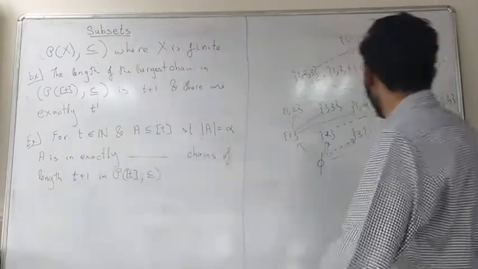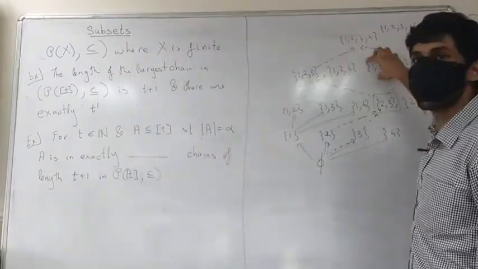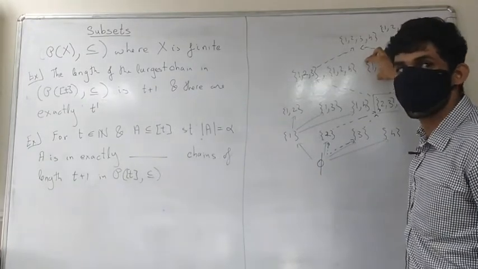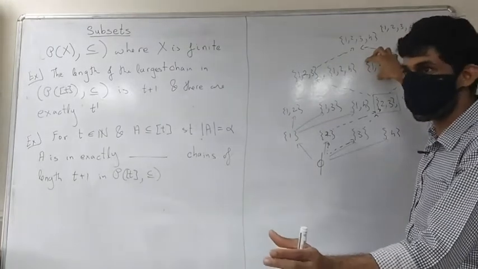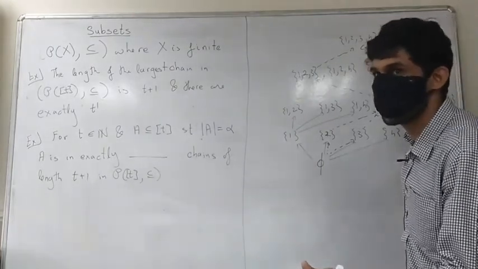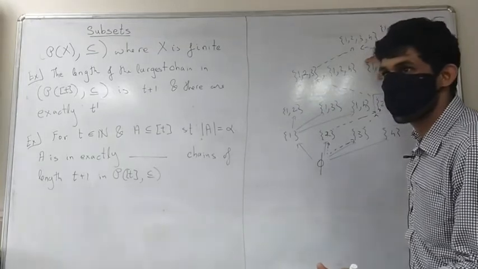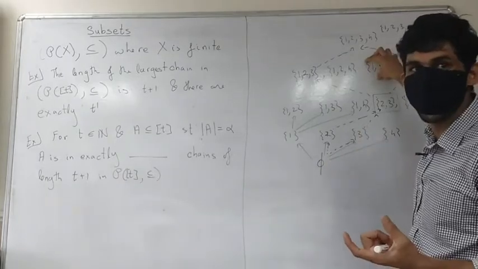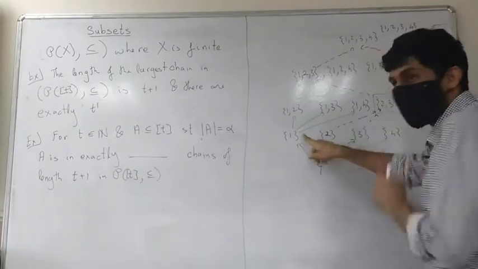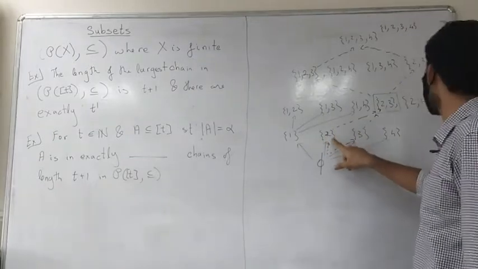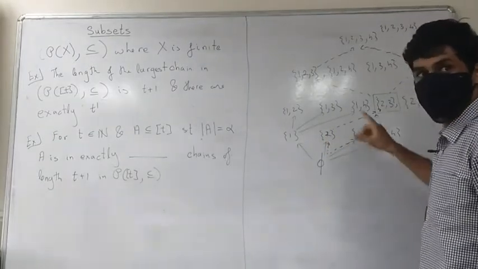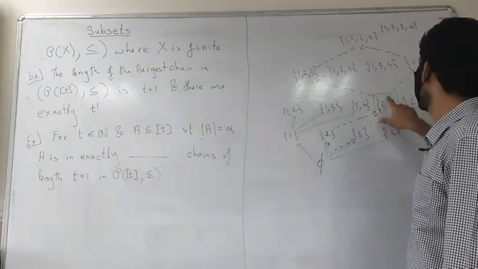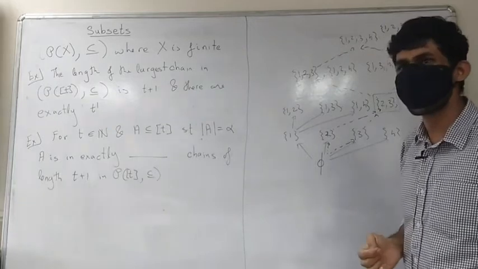That's not right. Think about what if you had 1, 2, 3, 1, 3, 4. What would your process be? First you fill in 1, 3, 4, which can be done in how many ways? How many ways can 1, 3, 4 be filled inside? Either you start with 1, or you start with 2, or you start with 3, or you start with 4. If you start with 1, then you can either go to 2, 3 or 4. How many ways can it be filled?